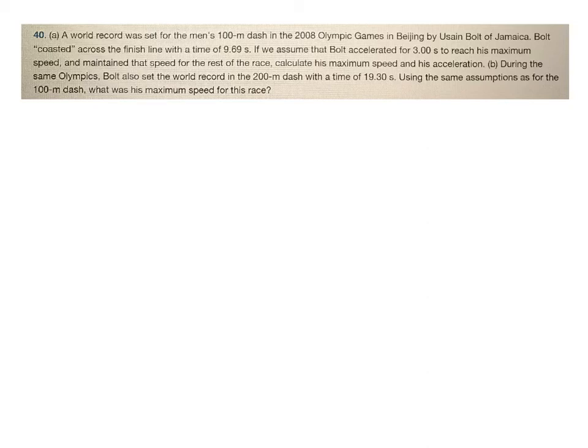All right, guys, so this is the last one I'm going to do for tonight. This is question number 40 from the OpenStax textbook, talking about the world record for Usain Bolt. Now, this is going to combine some ideas from 6 and 7 from the homework, from the notes packet.